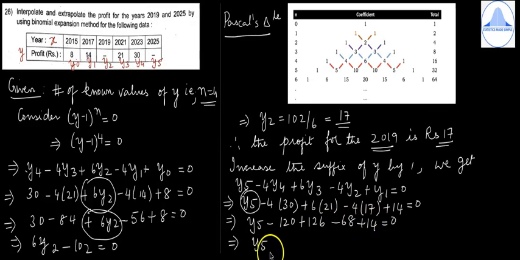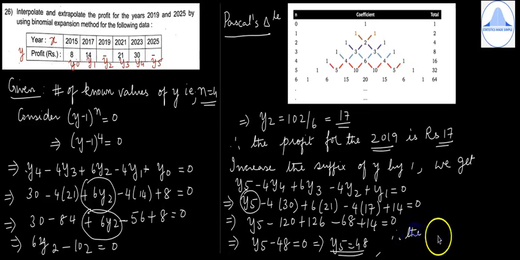So you'll get y5 minus 48 is equal to 0, which implies y5 is equal to 48. So you can write, therefore the profit for 2025 is rupees 48.